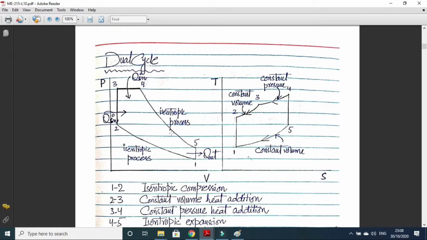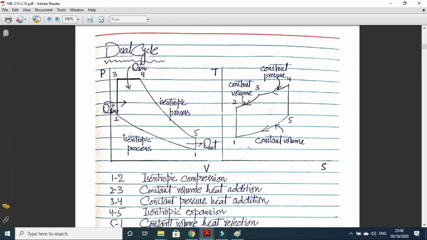These are the TV and TS diagrams. 1 to 2 is isentropic compression. In dual cycle, as the name suggests, there will be both constant volume heat addition and constant pressure heat addition. So 2 to 3 is constant volume heat addition, 3 to 4 is constant pressure heat addition, and 4 to 5 is isentropic expansion process. 5 to 1 is constant volume heat rejection.